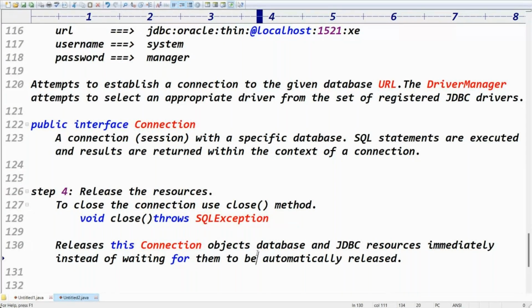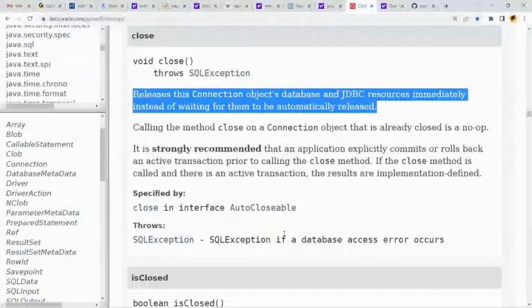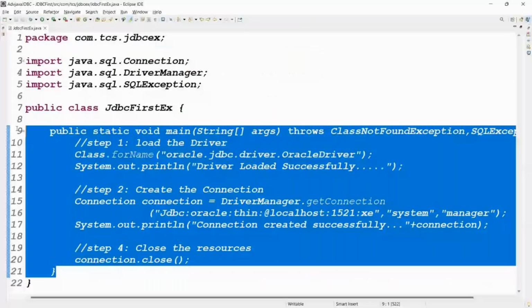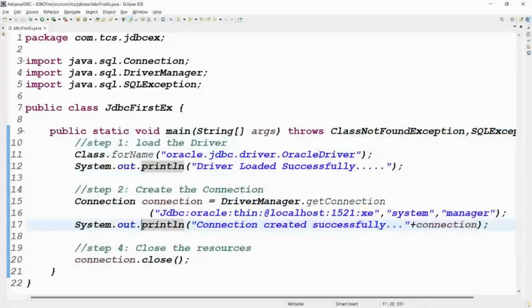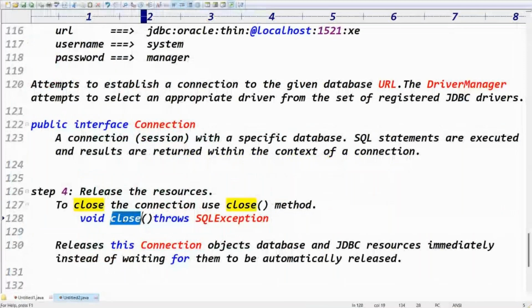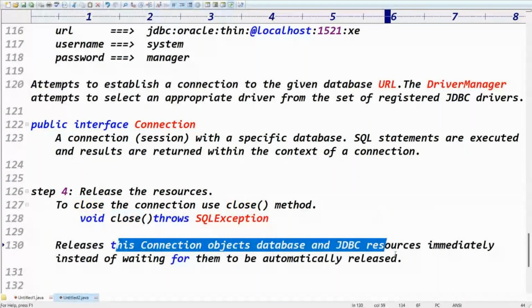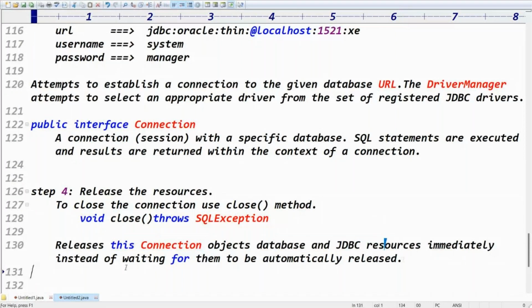Even if it didn't close, it means automatically closed once the method is completed, because once this main method is completed, it's automatically released. Instead of waiting for automatic release, what can we do? Close method will close the connection, guys. It releases the connection object's database and JDBC resources immediately instead of waiting for them to be automatically released. That is called the close method.